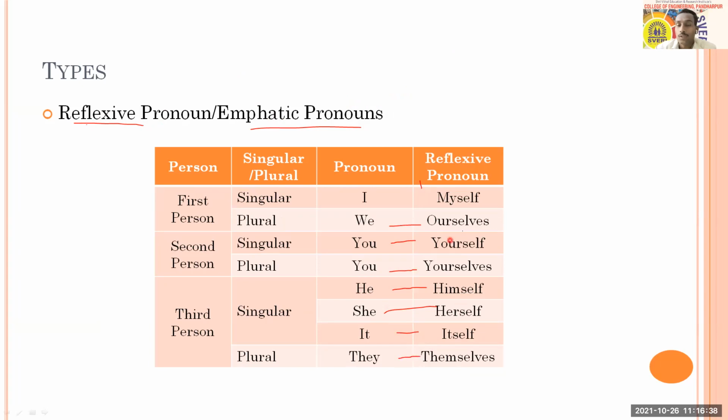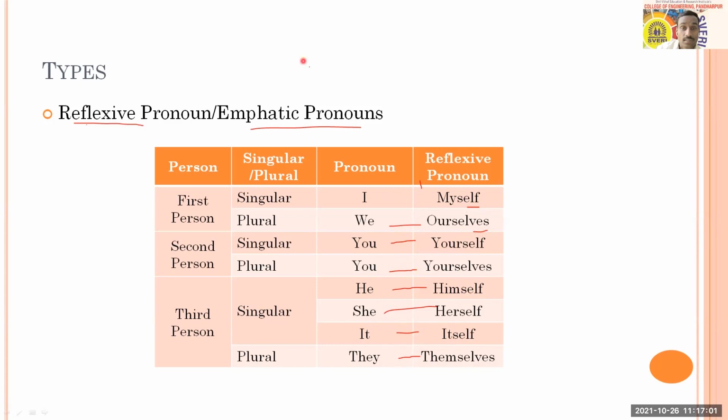Here you will come to know that self is singular and selves is plural. So we is plural, so ourselves. I is singular, so self. You is singular, so self. You is plural, so selves. He, she, it is singular, so self. They is plural, so selves. So you need to understand that here also.